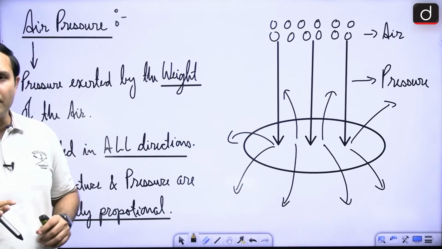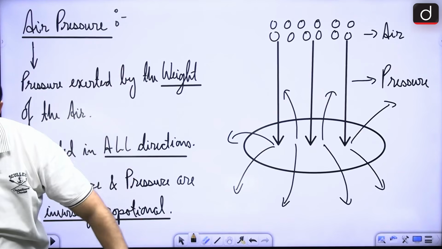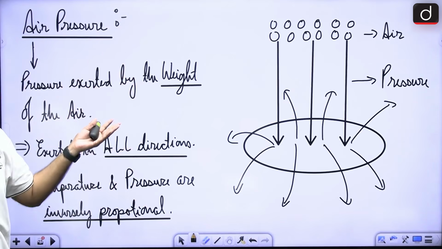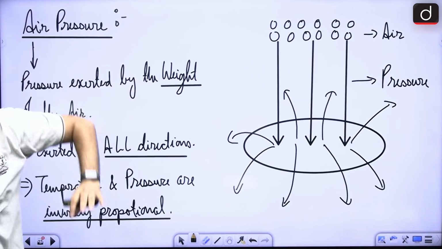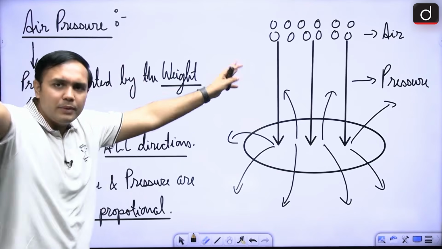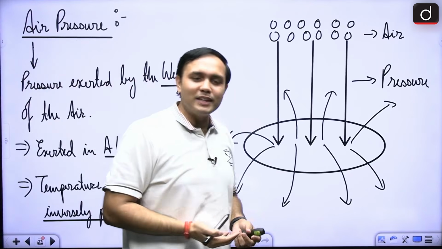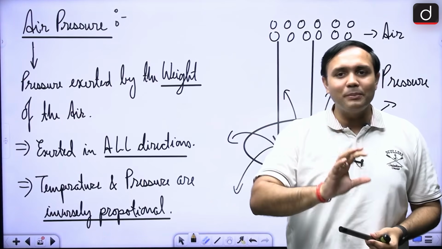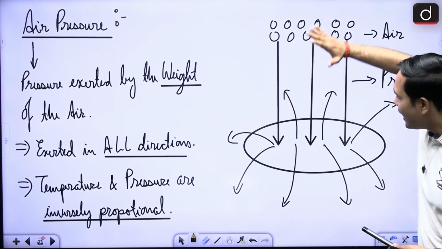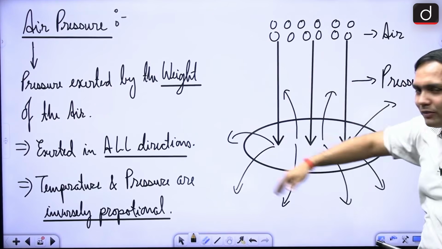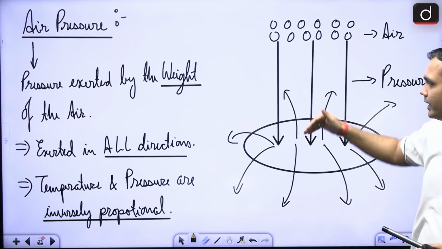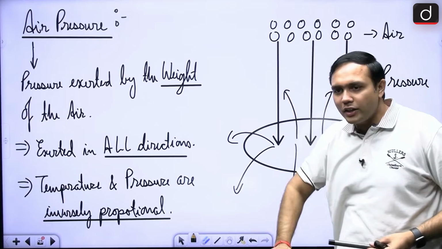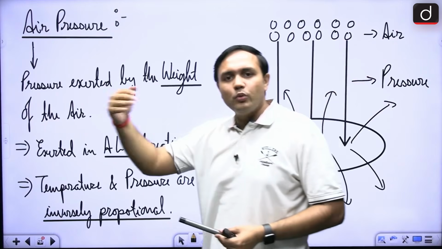Here, basically what is happening is, as you are putting pressure, right? As you are putting pressure, right? So this is basically, what is air pressure? This is the pressure created by the weight of the air. So it is trying to escape in all directions. Very similar to us as students, right? So we want that as soon as possible, we are going from high pressure to low pressure area. So here there will be high pressure. So it is trying to escape wherever it is finding lower pressure, right? In comparison to this pressure that is being put here, right? So it is exerted in all directions and it is moving towards low pressure.